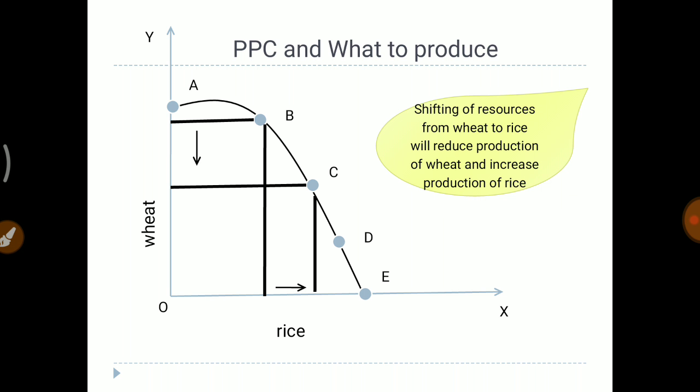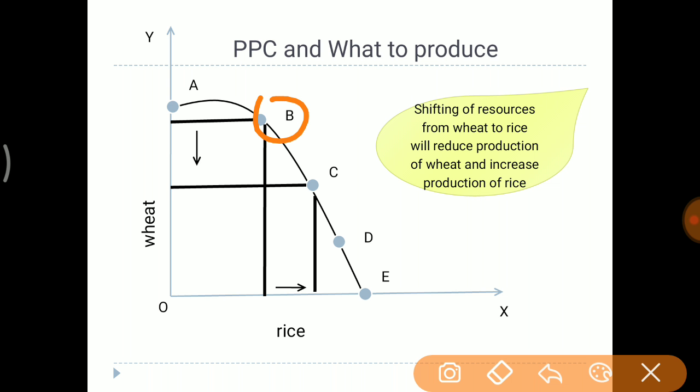Suppose the combination was B. When I shift some of the resources from wheat to rice, I am going towards combination C, because the resources for wheat have been reduced and the resources for rice have been increased. That's why the production of rice will increase and the production of wheat will decrease.